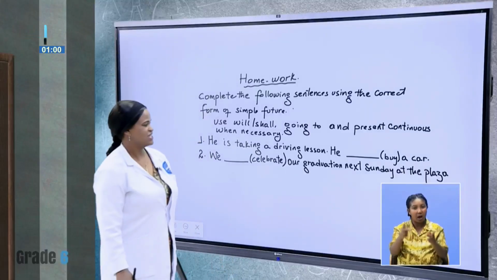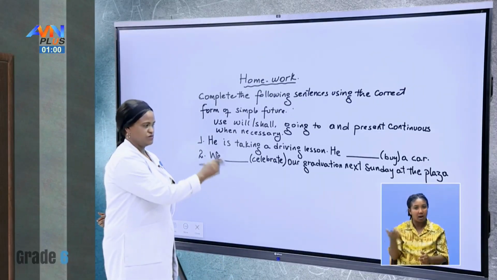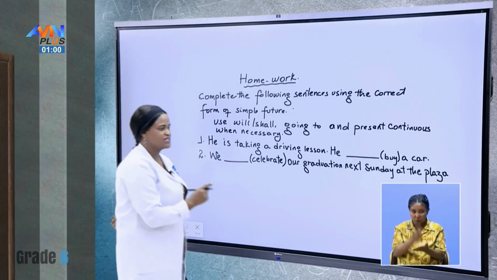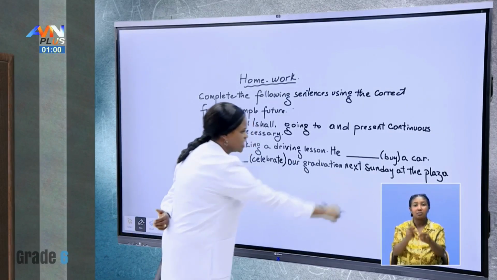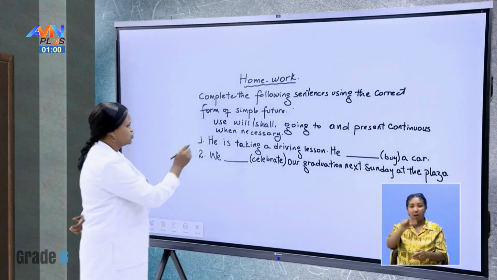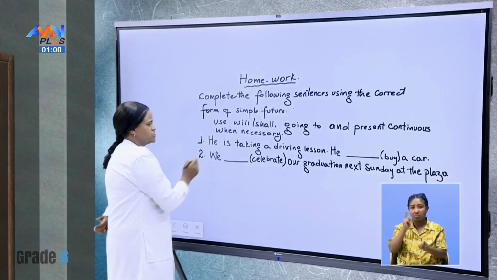What do you see? It is a celebration of a graduation, and there comes next Sunday, and there is also a place which says the plaza. Which one do you think is perfect for this sentence?